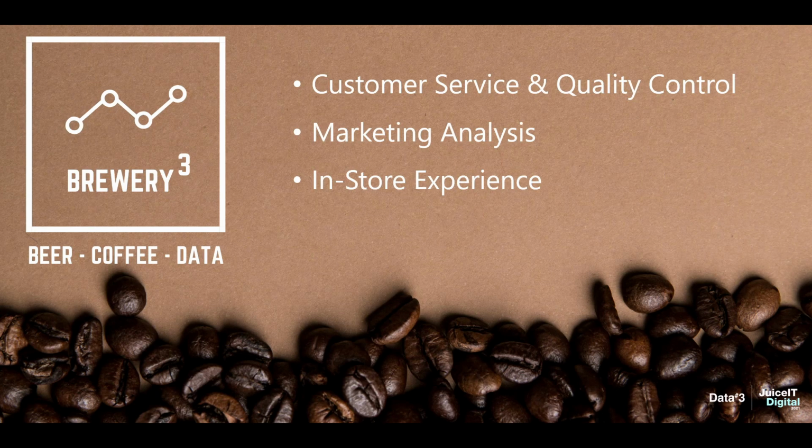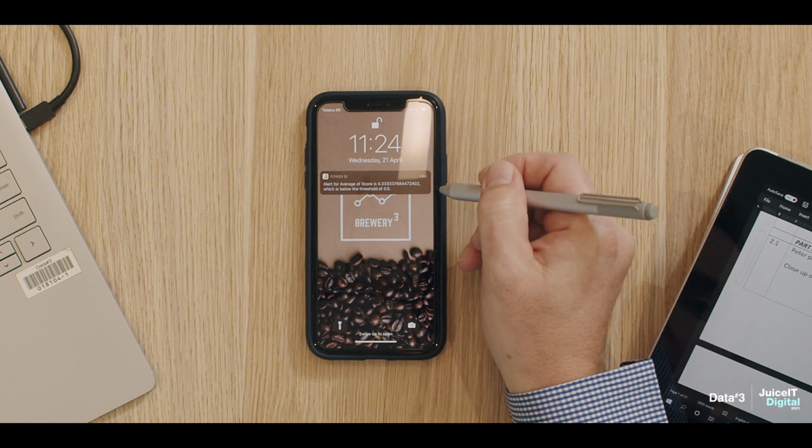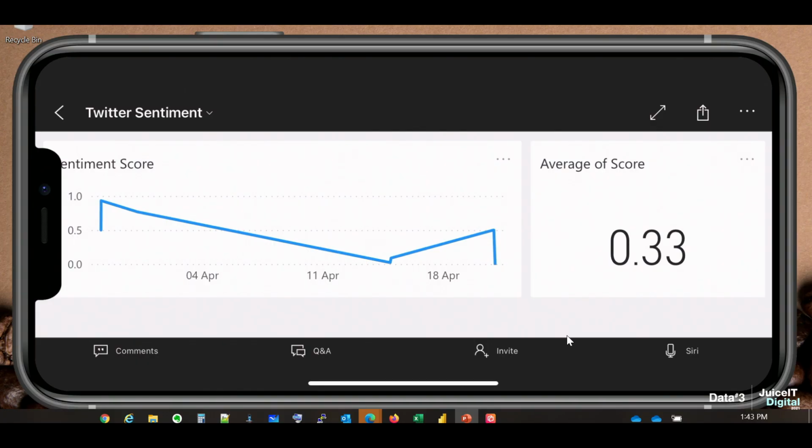Suppose you are the customer service manager at Brewery 3. You receive a notification on your phone that there has been a negative review on social media, in this case Twitter, represented by the low score against the threshold of sentiment. You investigate on your Power BI mobile dashboard.